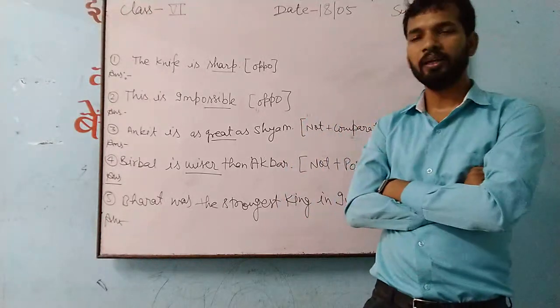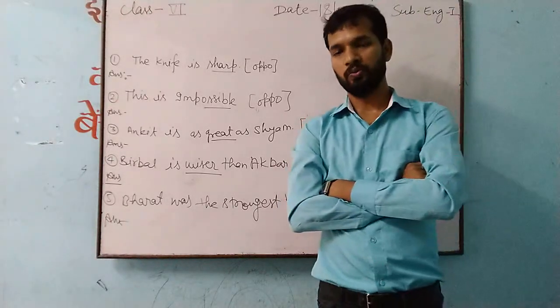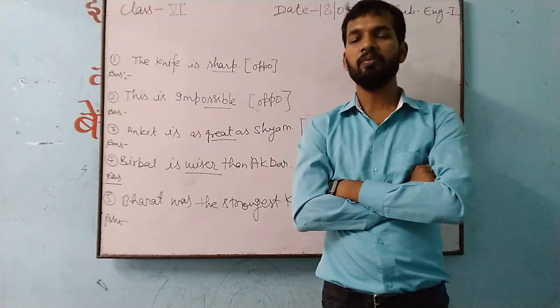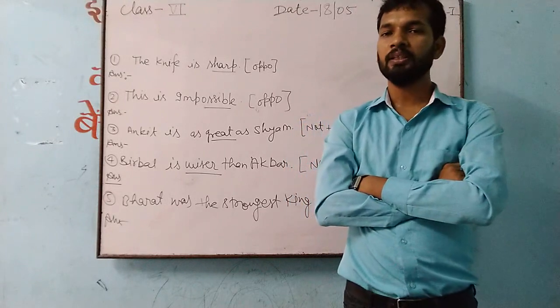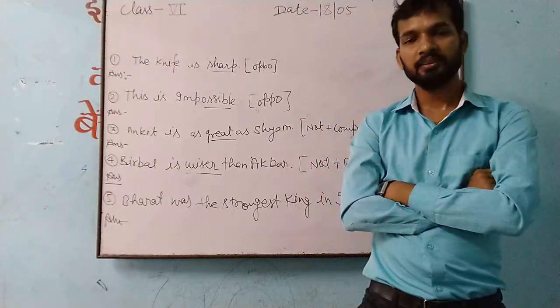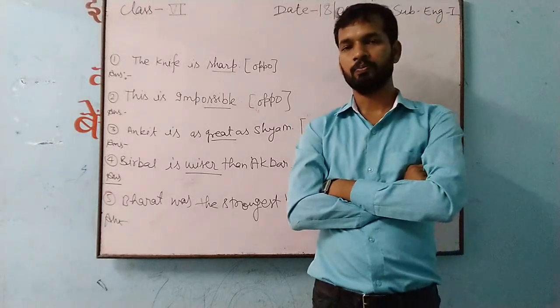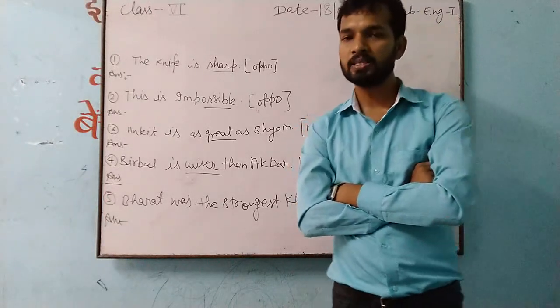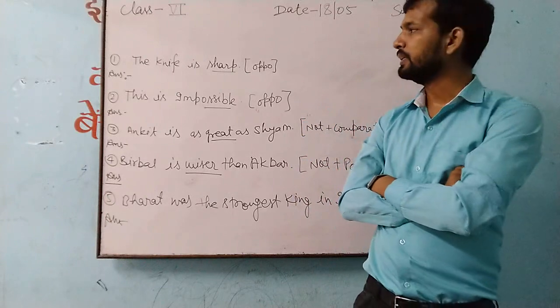So these words which you are getting, not, never, you will place after the helping verb.